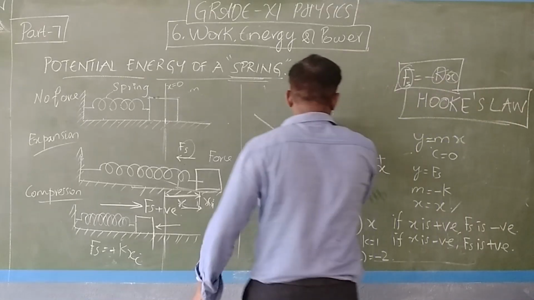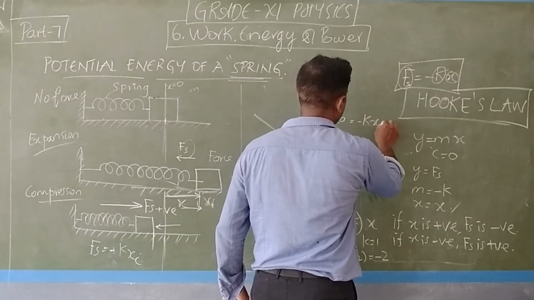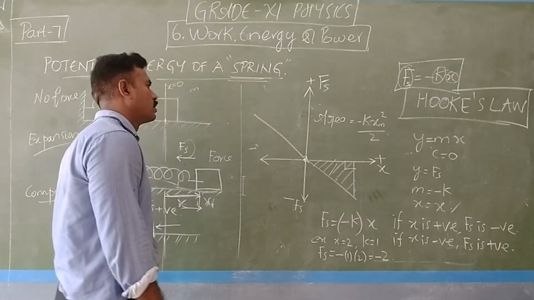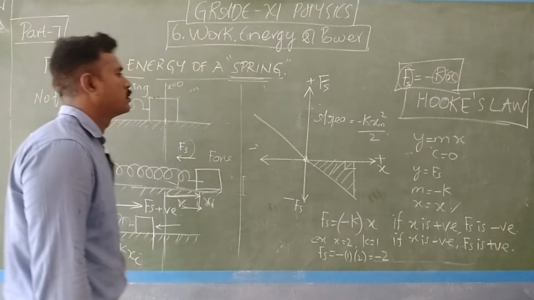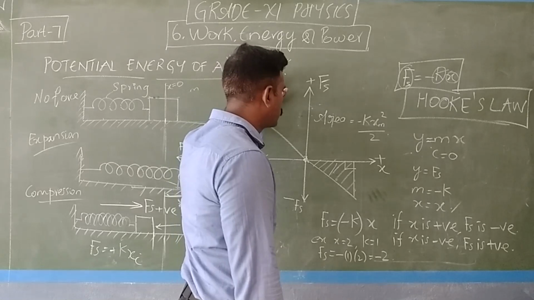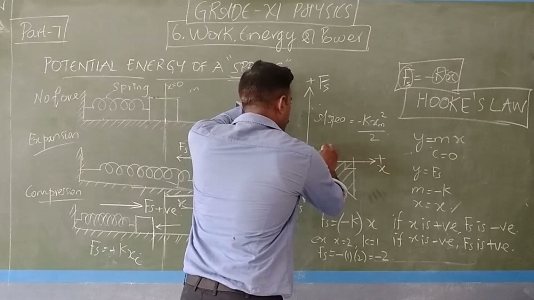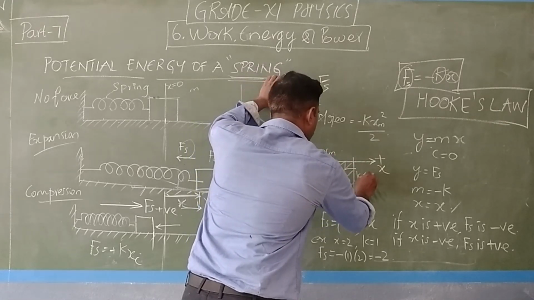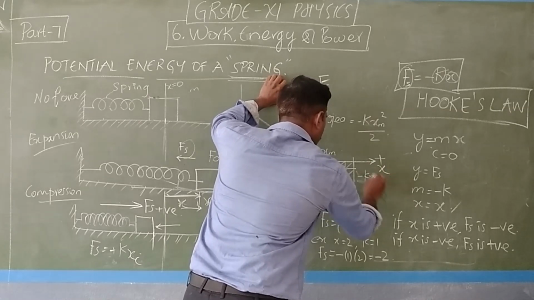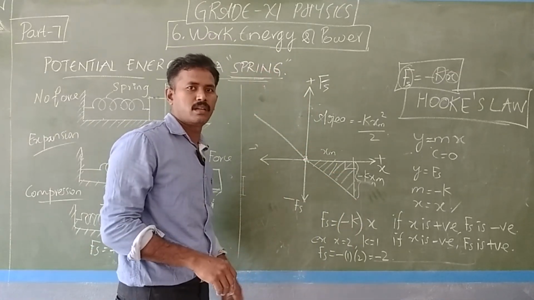So the area is equal to minus k xm square by 2. Until this it is xm, and the height is minus k xm. This is a right angle triangle. What is the area?